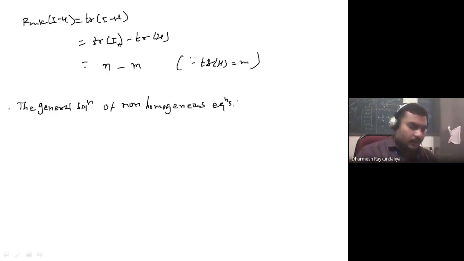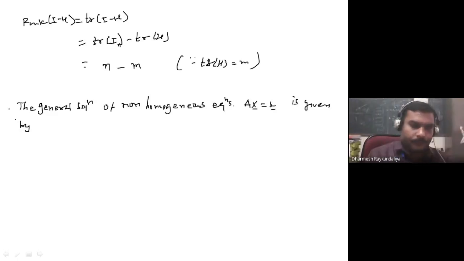Okay, non-homogeneous equation, suppose you said AX equal to U. If instead of U you write 0, that is the system of homogeneous equation. So it is given by X tilde, of course it is a vector. The particular solution is A bar U, because we know that A is not invertible, so it is a g inverse, so X equal to A bar U, but that is a particular solution.